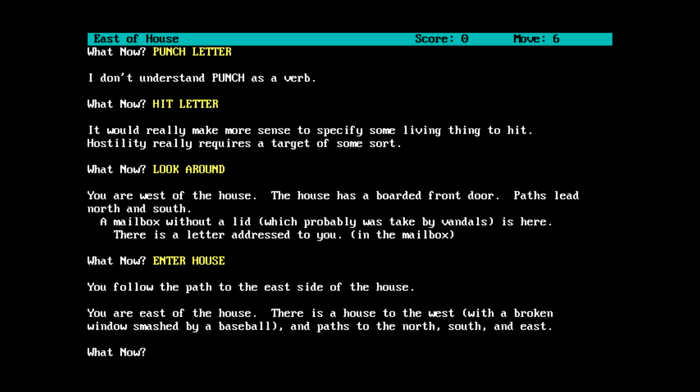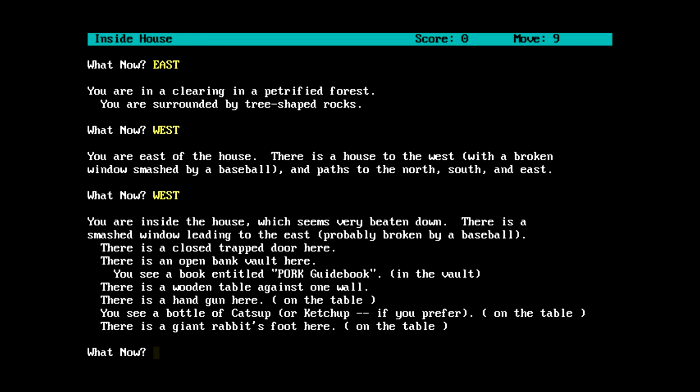It read enter house as east, from the E as the first letter. What's wrong with the directions here? I said enter house. It says you follow the path to the east side of the house. But the house was to the west of me, and the only paths were north and south. So east should have been the last direction it let me go. What? Okay, and now I've managed to go inside the house,